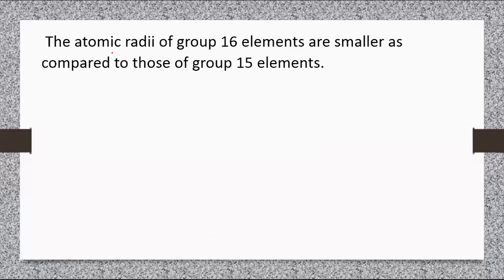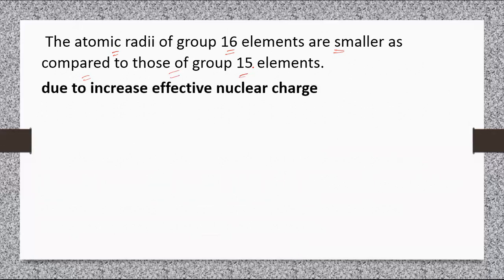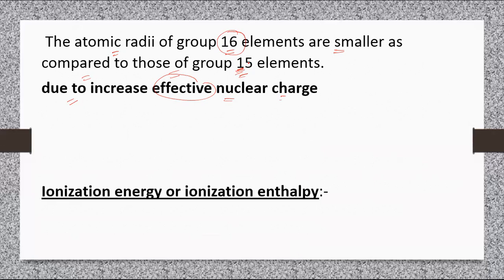The atomic radii of group 16 elements are smaller as compared to those of group 15 elements. The reason is, as we move from left to right, effective nuclear charge increases. That is why the atomic size of group 16 elements is smaller than that of group 15 elements.